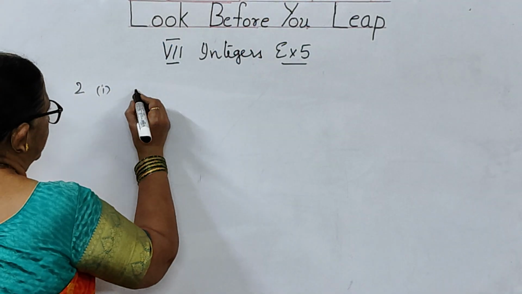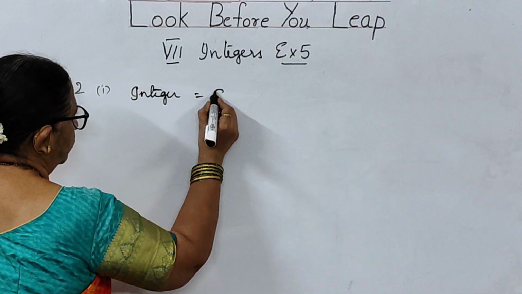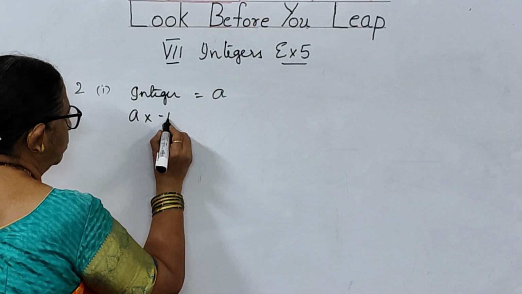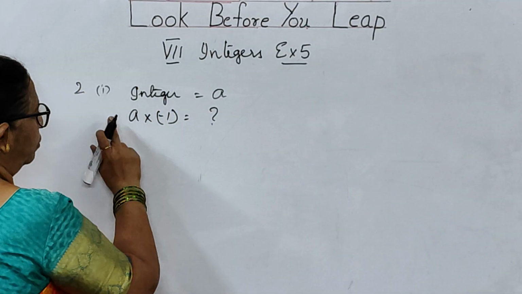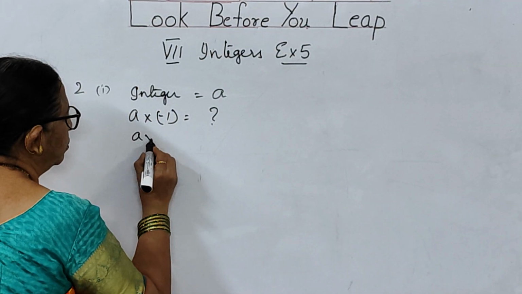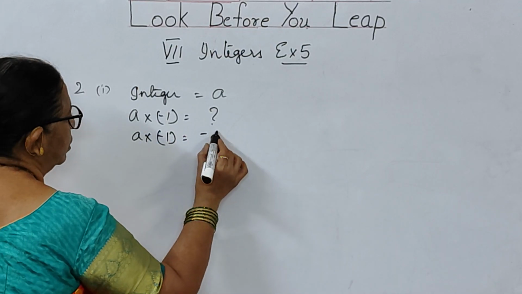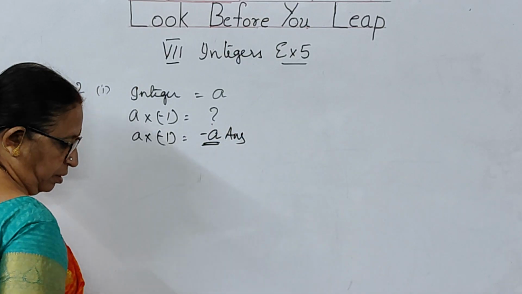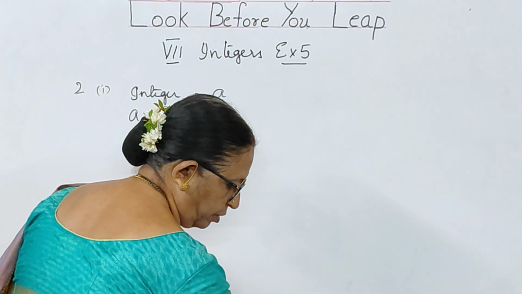The integer given to you is a. We know that plus into minus is minus, so minus 1 into a, minus a is the answer. It's a very simple question that is given to you.